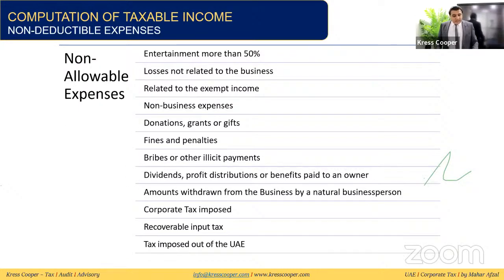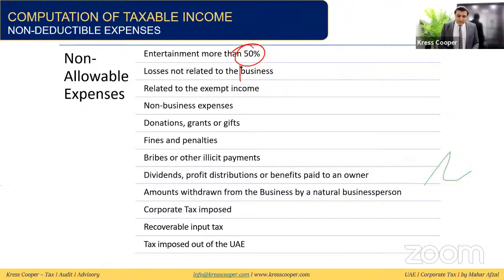These are the non-allowable expenses. Entertainment expenses will be allowed up to 50% only. It will not be allowed more than 50%. So 50% of entertainment expenses are allowed, 50% are not allowed. In case you are a shareholder or investor, or your customers are traveling and you are giving them food, meals, entertainment, accommodation, in this situation you can claim a maximum of 50%. You cannot claim anything more than 50%.